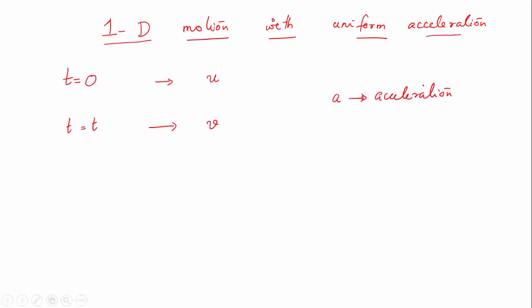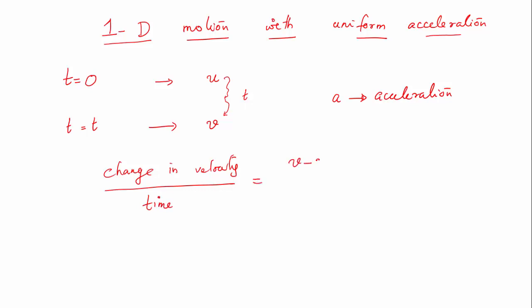Now I know that acceleration is nothing but the rate of change of velocity, that is change in velocity divided by time. I know the velocity has changed from u to a velocity of say v in a time of t. So the change in velocity is nothing but v minus u, divided by t, where t is the time taken, and that is the acceleration a.